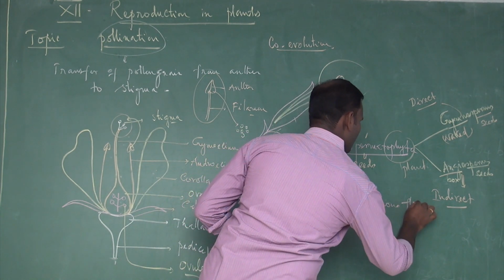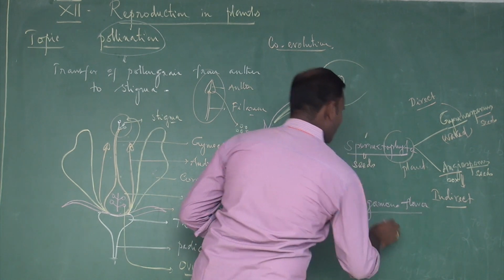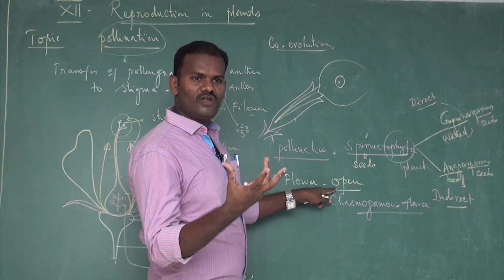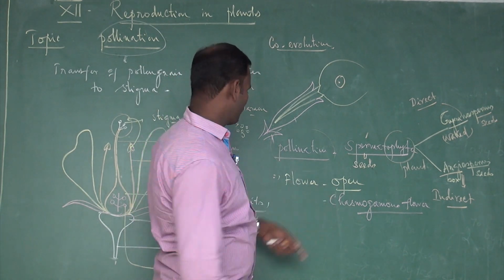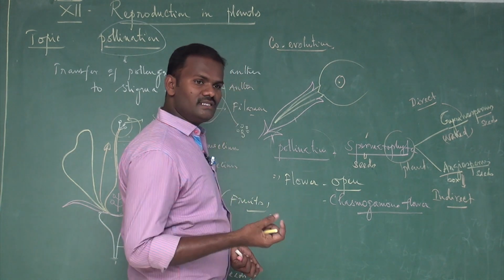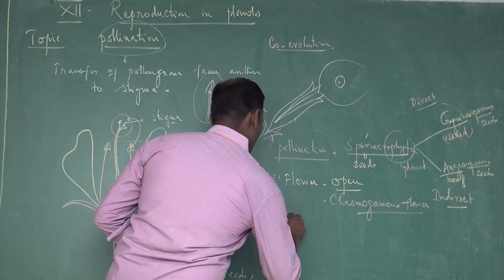What is called chasmogamous? Pollination takes place in the open flowers.